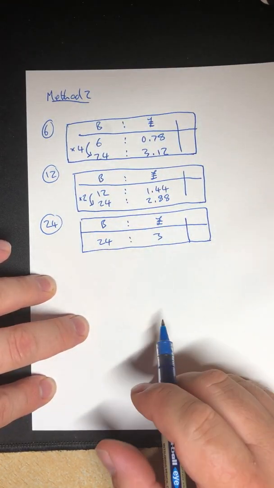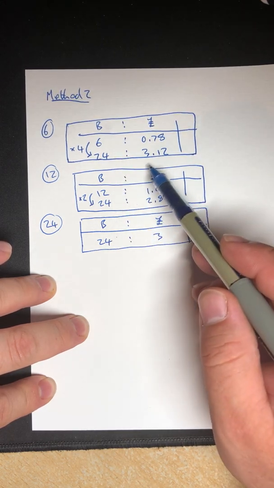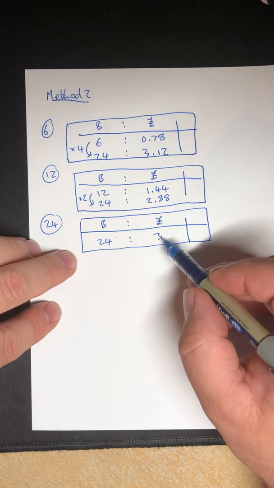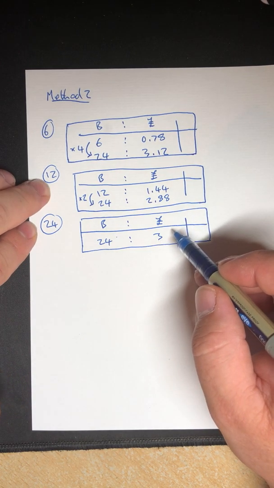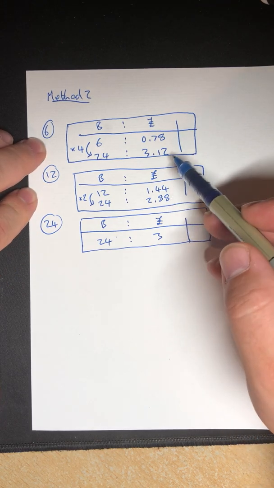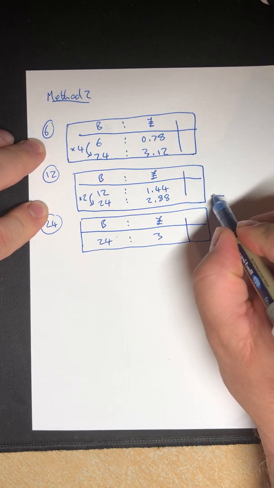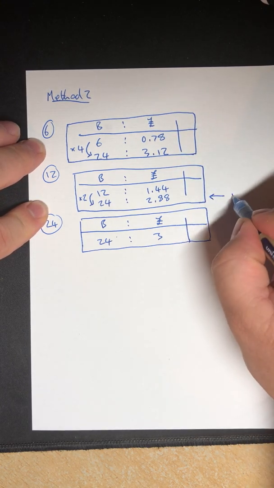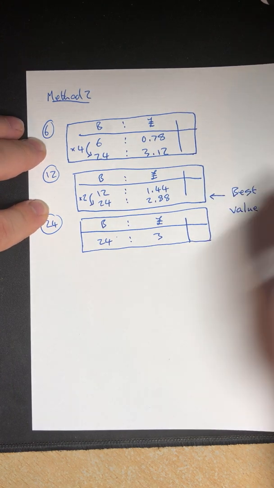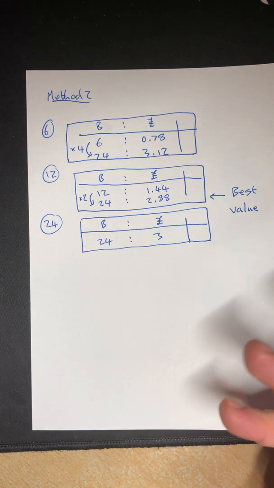Now, can I answer that question again? Yes. They're all into 24, the cost of 24 buns. If I bought those in packs of 24, it would cost me £3. If I bought them in packs of 12, it would cost me £2.88. And if I bought them in packs of 6, it would cost me £3.12. So once again, I arrive at the same answer. This is still the best value as it should be, but I've just shown it in a different way. And you might prefer that method, going up instead of down.